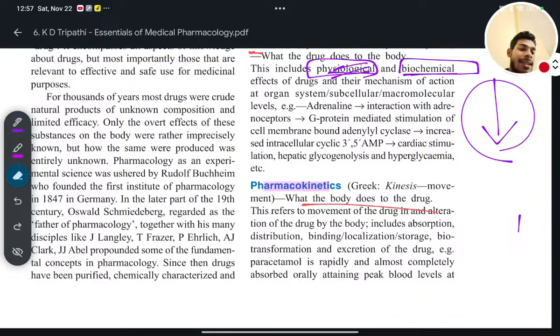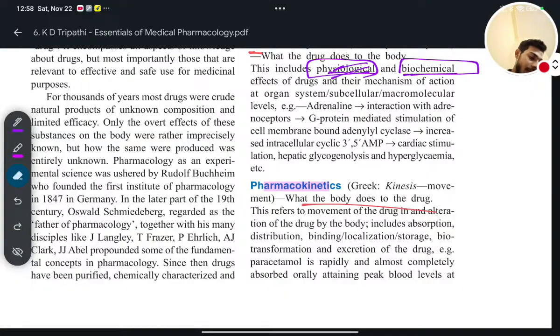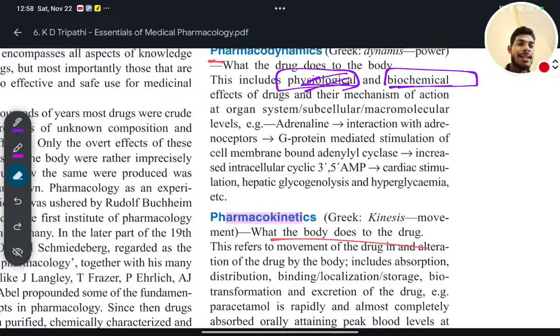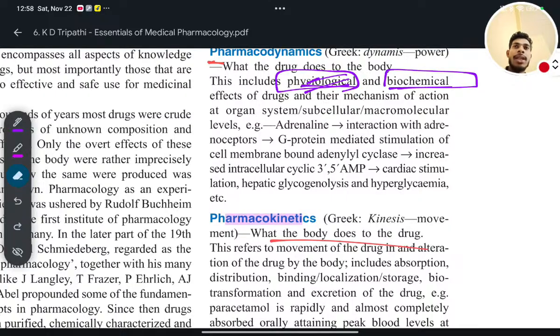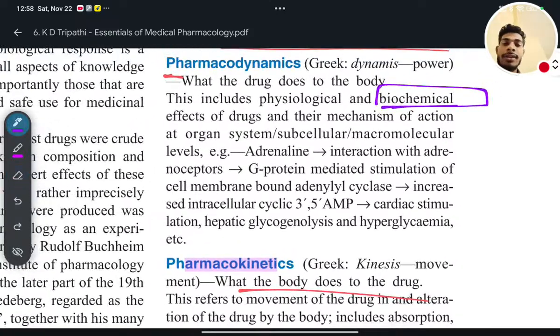It is mainly seen, for example, when you are taking levocetirizine or any type of cetirizine or any anti-allergic drug, then the histamine level will drop down. That is a chemical change. And if your allergy is treated at that moment, that is a physiological change.